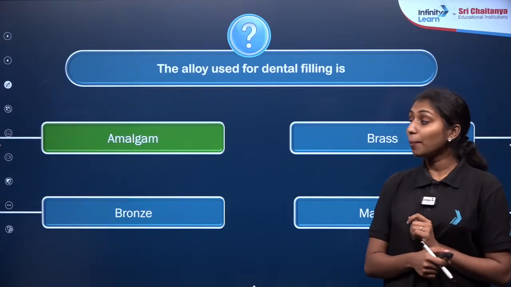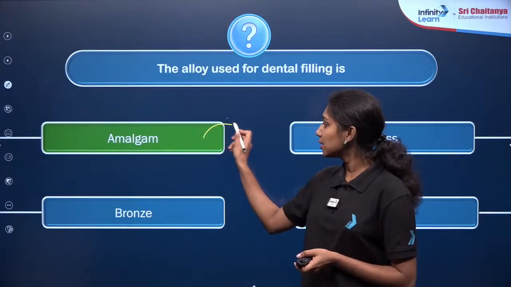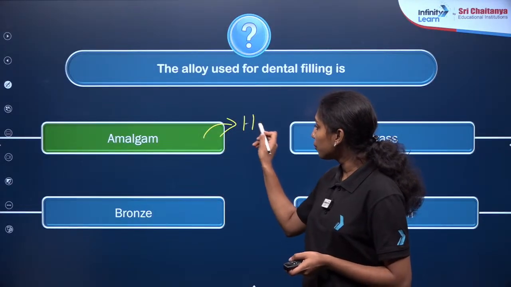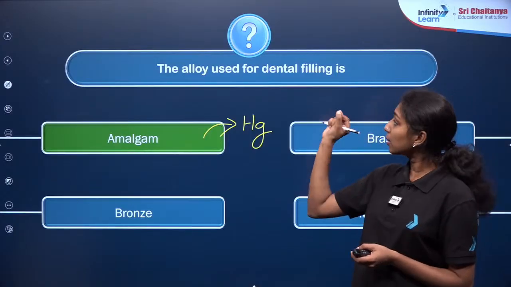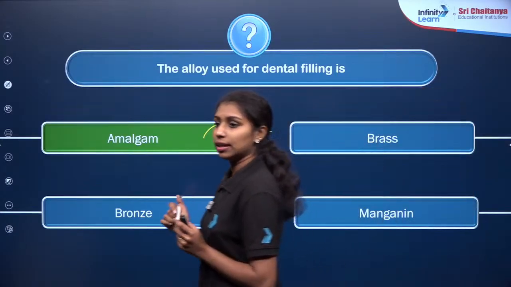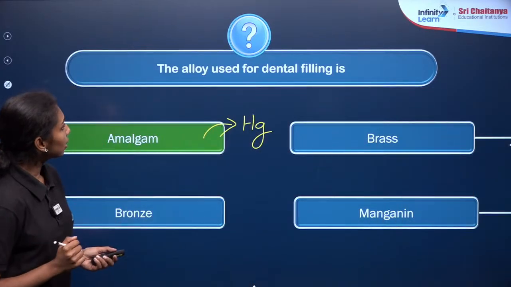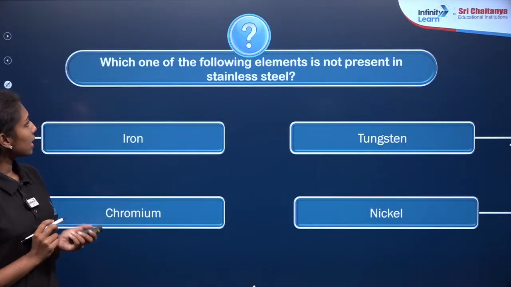Yes, option A, right? Amalgam will be our correct answer. This is a mixture of alloy of mercury, right? Alloy of mercury which is used for filling the gaps in the teeth, right? So option A will be our correct answer. Here is the next question.